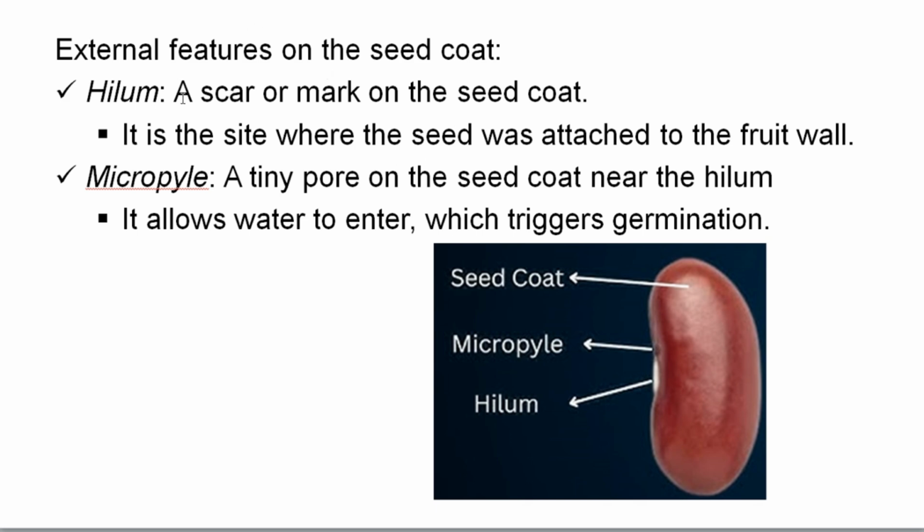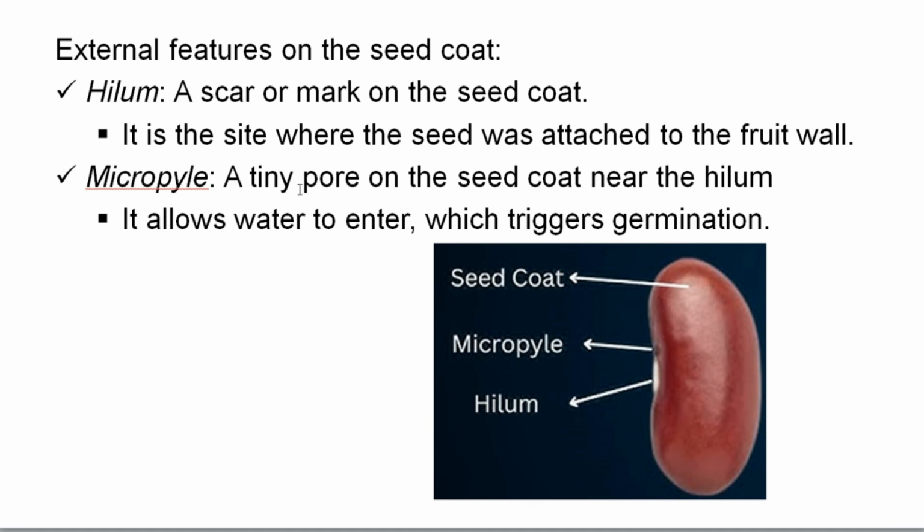The first is known as hilum. This is a scar or mark on the seed coat. This hilum is the site where the seed was attached to the fruit wall.